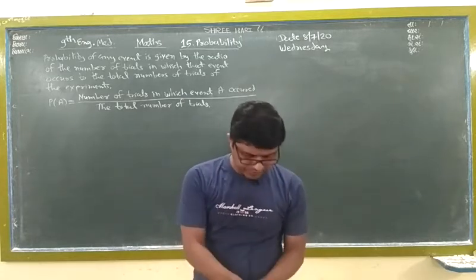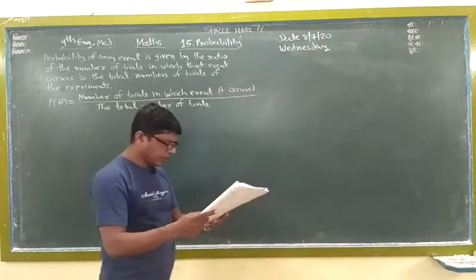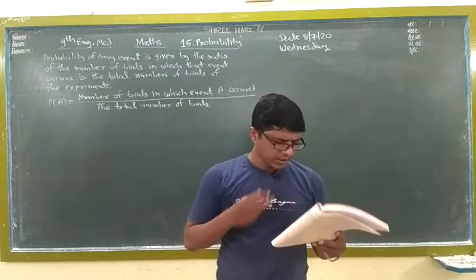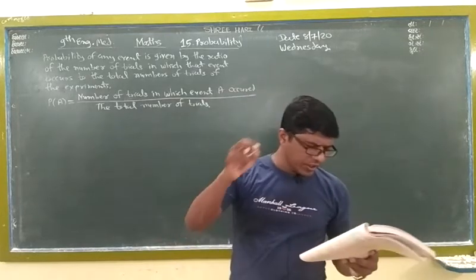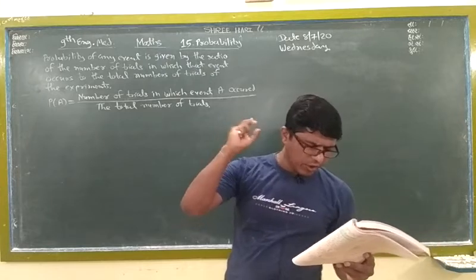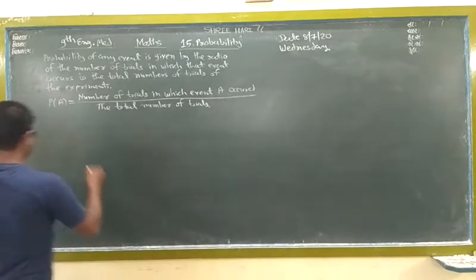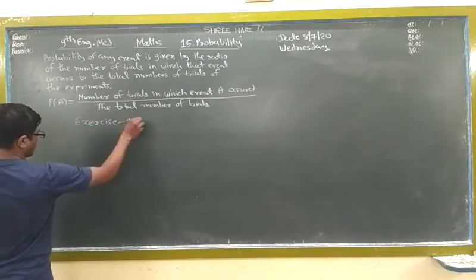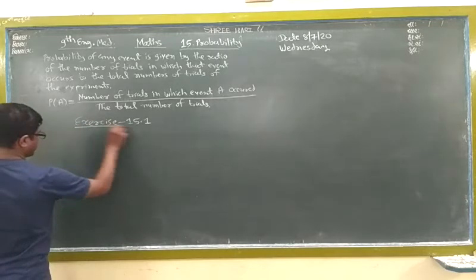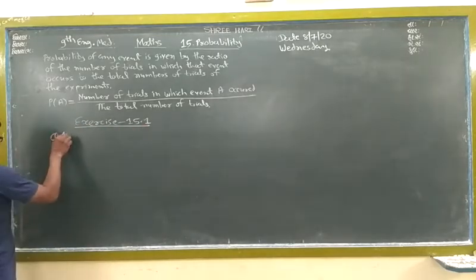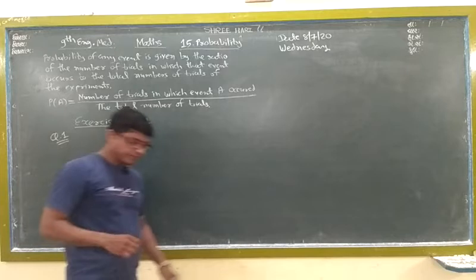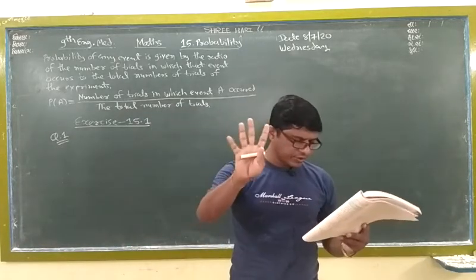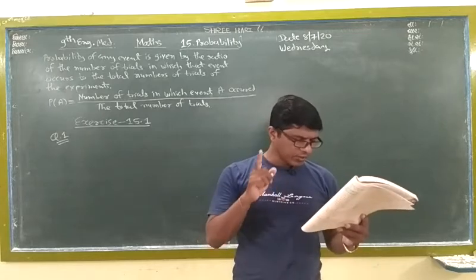First I read the question. In a cricket match, a batsman hits a boundary 6 times out of 30 balls. Exercise 15.1, question 1. Here a batsman hits 6 times out of 30 balls.